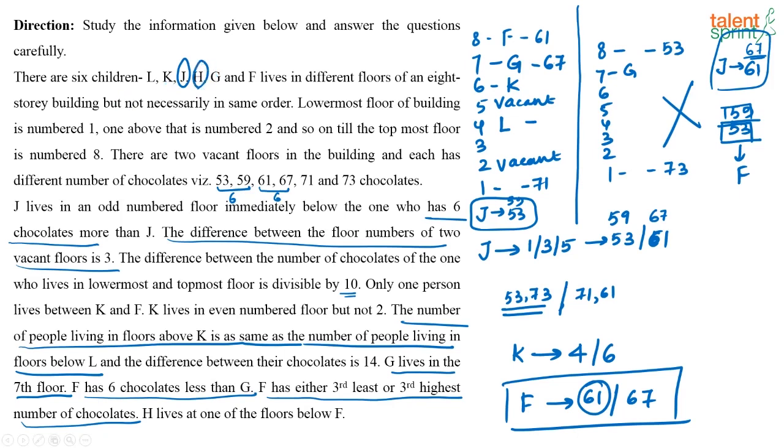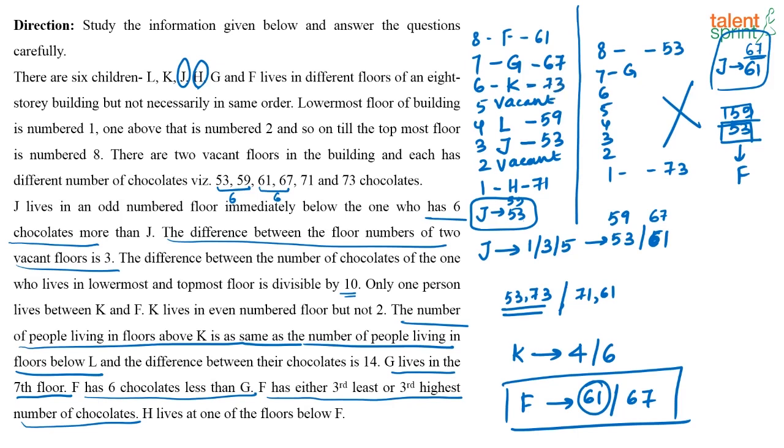Now, where do I place J? I know that immediately on top of J there is one person who is staying who has 59 chocolates. So obviously this has to be J. J can't be here, right? Because the floor on top would then become vacant, which is not possible. So this is J who has 53 chocolates and this is L who has 59 chocolates. So who should come here? This has to be H. And how many chocolates will K have? K definitely has to have 73 chocolates. So this will be your final arrangement.